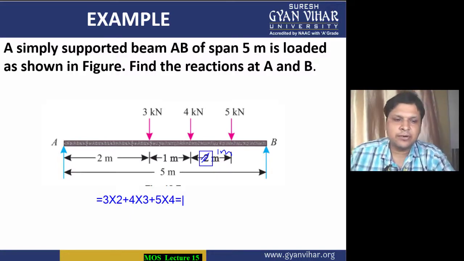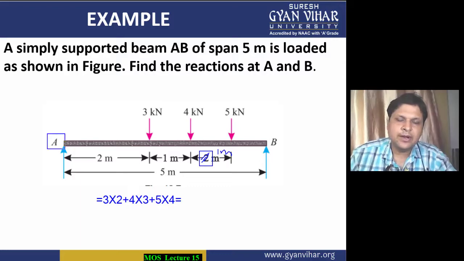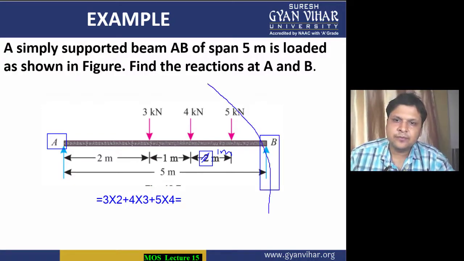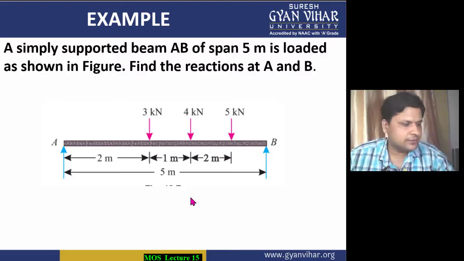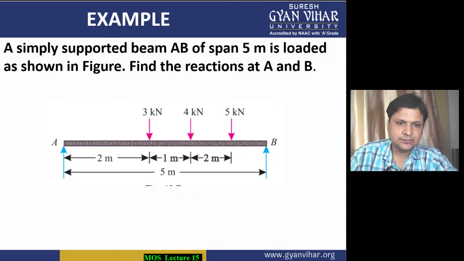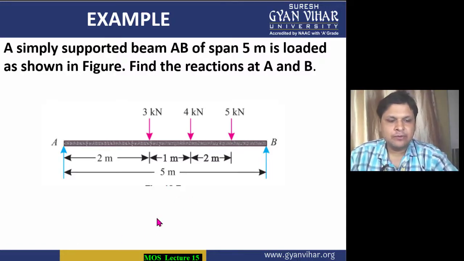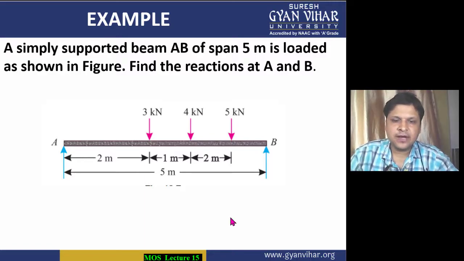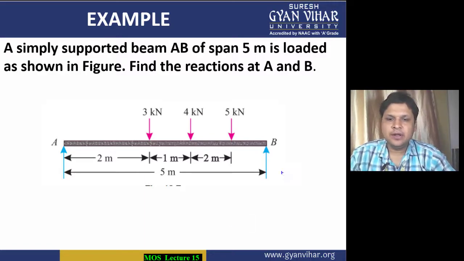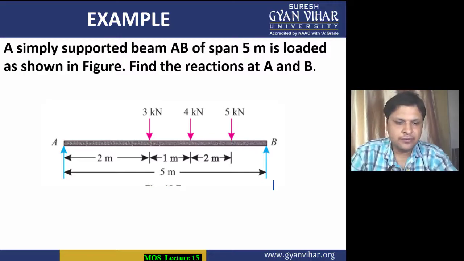And the anti-clockwise moment about this point A will be given by which force? It will be given by this force RB. It will go in this way. All right, so this is your anti-clockwise moment. The anti-clockwise moment will be given by which force? This RB force here will provide you the anti-clockwise moment.